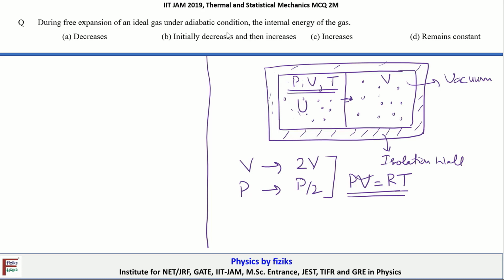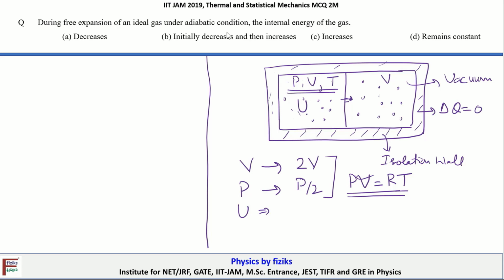Now the question is, what will happen to the total internal energy of the gas? Whether it's going to change or not. Let's try to understand. When this gas expands from the left half to the right half, because it's thermally isolated from the surrounding, the gas doesn't lose any kind of energy. This system is completely thermally isolated. So here delta Q during this process is 0.